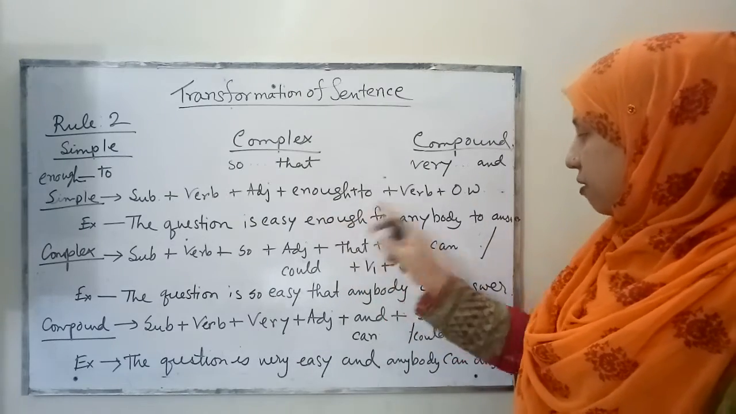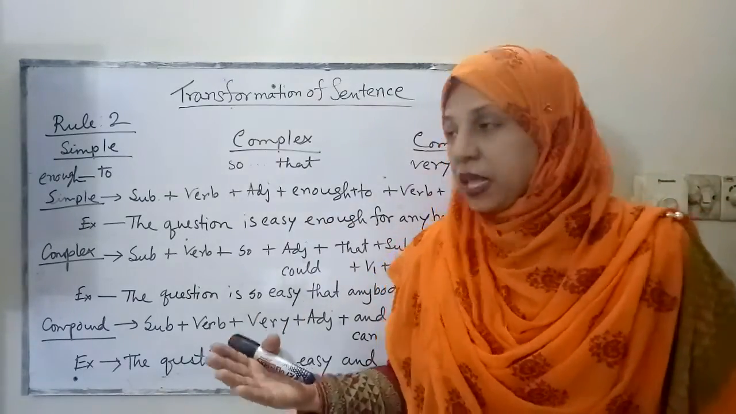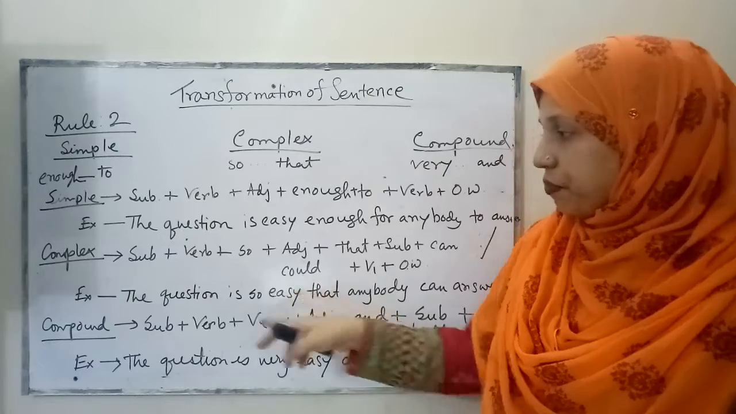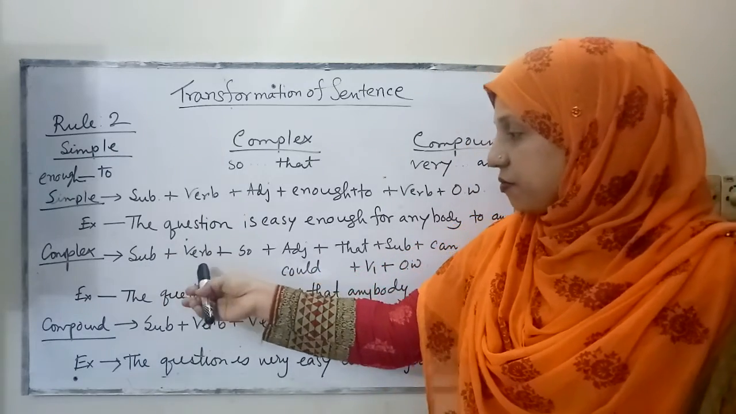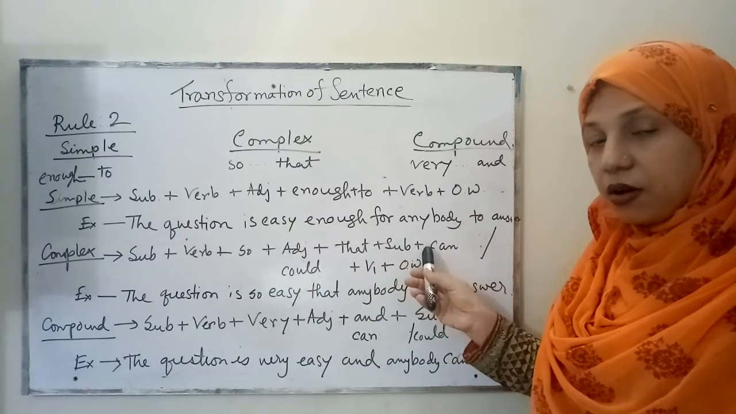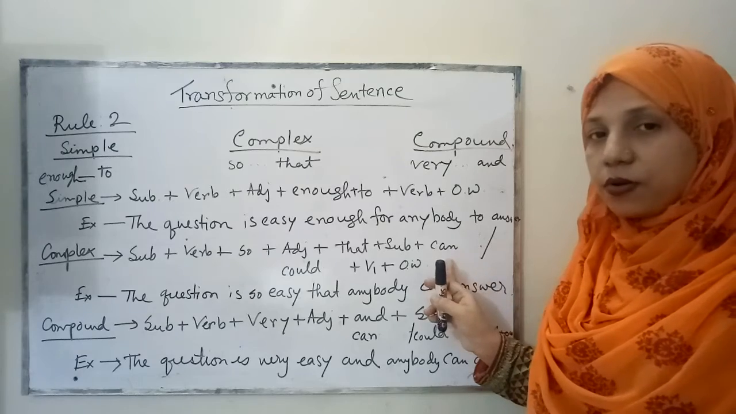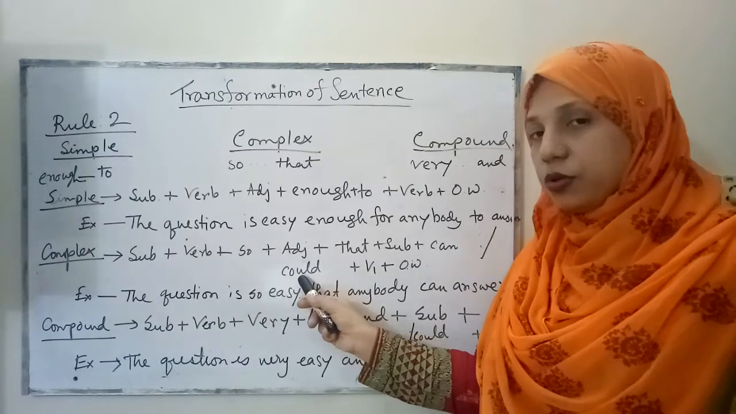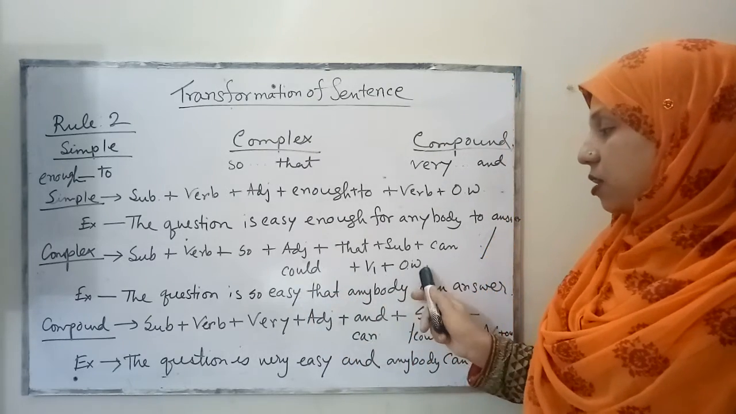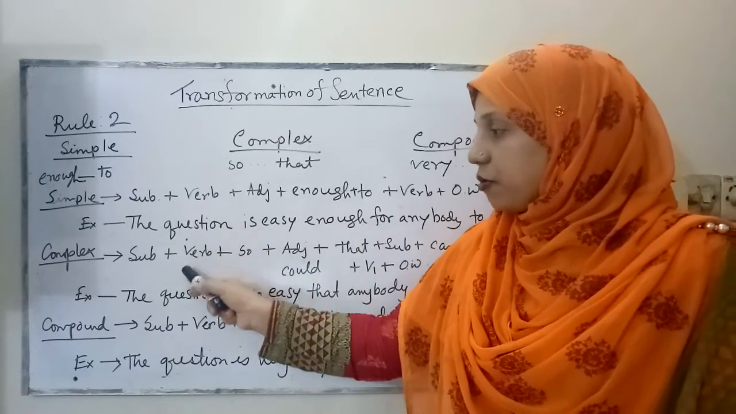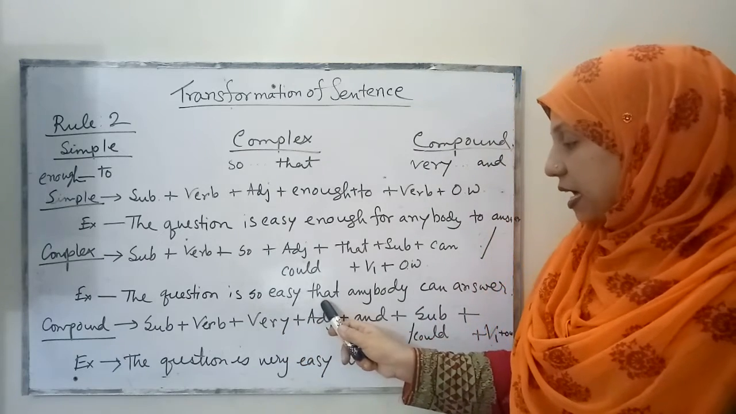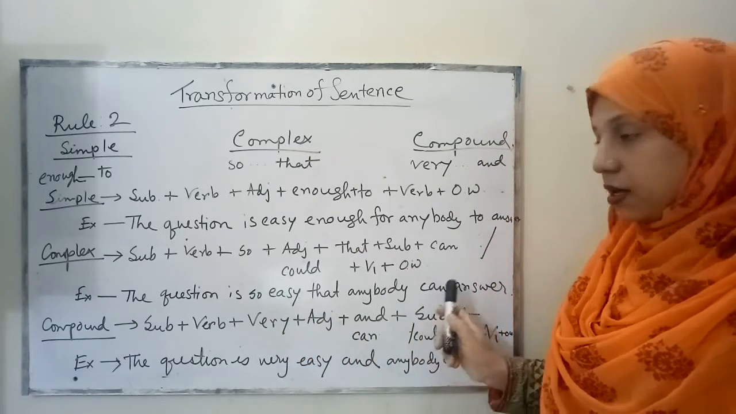Actually, when we use enough and to, it gives a positive meaning. And when we use too, it gives a negative meaning. So what will be the complex form? The structure will be subject plus verb plus so plus adjective plus that plus subject plus almost the same but not, of course, cannot. It will be can or could according to the tense. Then plus V1 form of the verb plus other words. Let's see the example of how to make it complex. The question is so easy that anybody can answer.